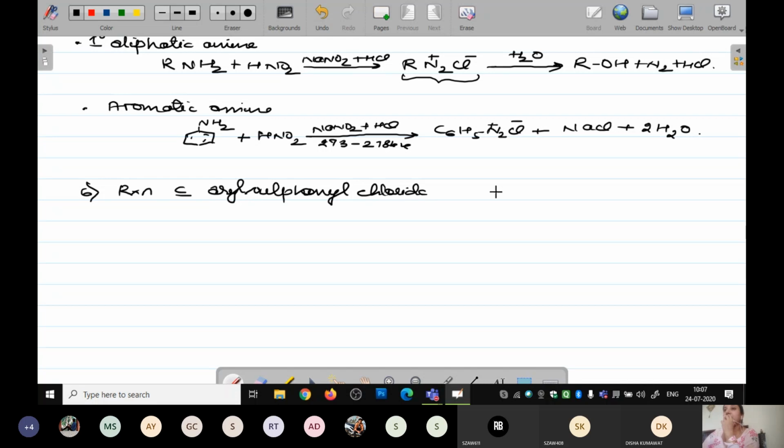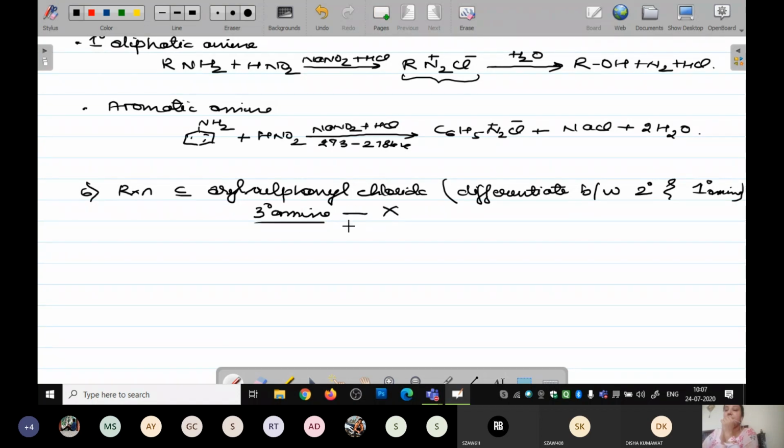As mentioned in your books itself, it is a reaction which is used to differentiate between the first degree and second degree amines. And if you take the third degree amine, then it does not react, or you can say it does not give this particular test.